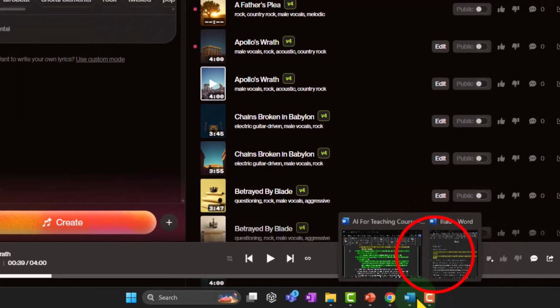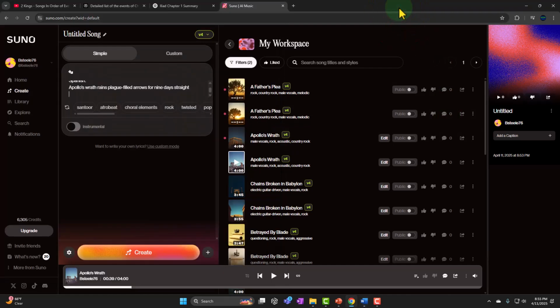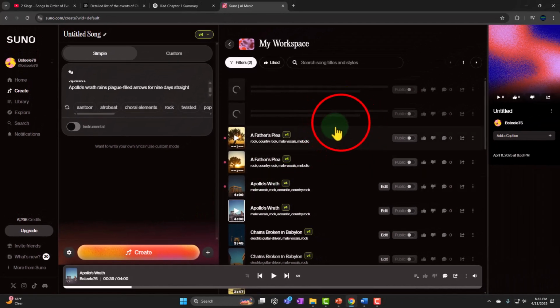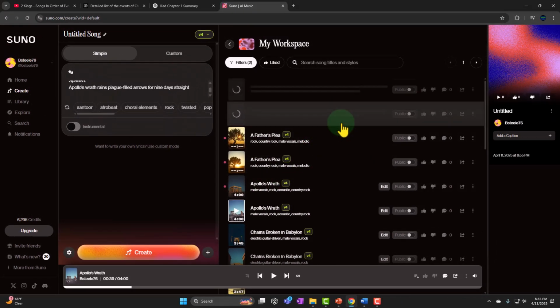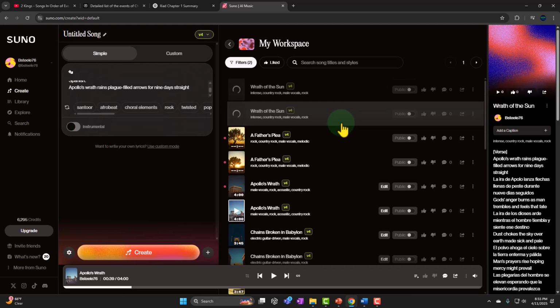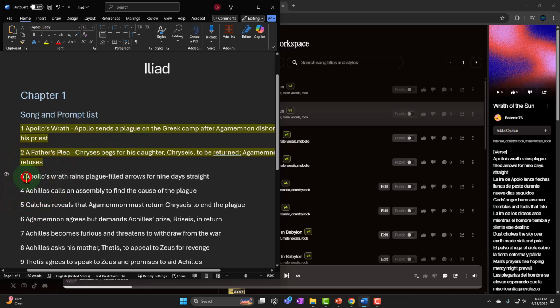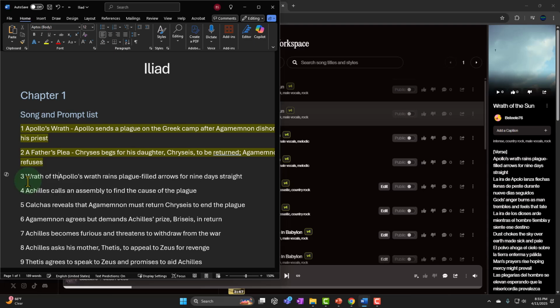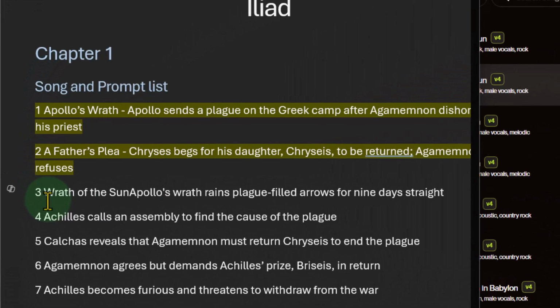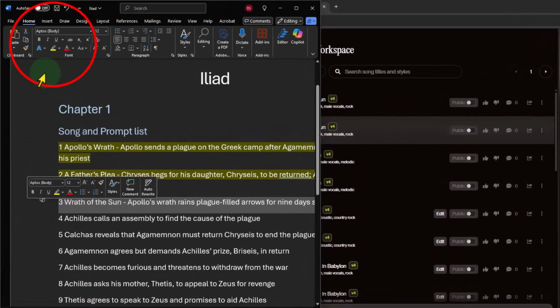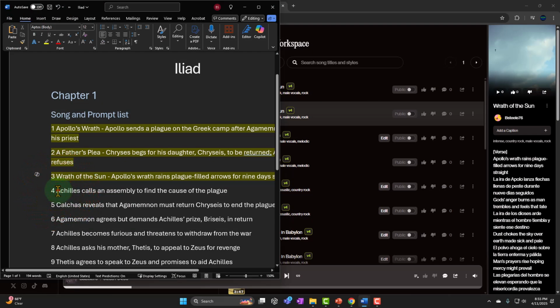And this is the third one, right? This is the third one. Yeah. See if it does it. And create. All right, so now it's doing that one. And see if it picks it up. There, it picks it up. So for whatever reason, it liked that way of saying it better. All right, so the thing it created was Wrath of the Sun. Hopefully it doesn't make a song without any violence in it, because this is the Iliad, for crying out loud.